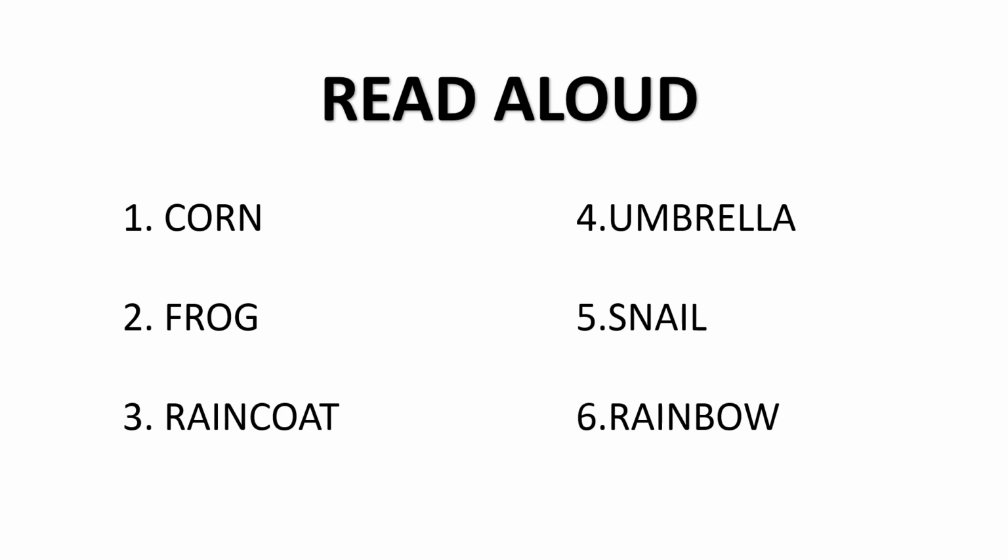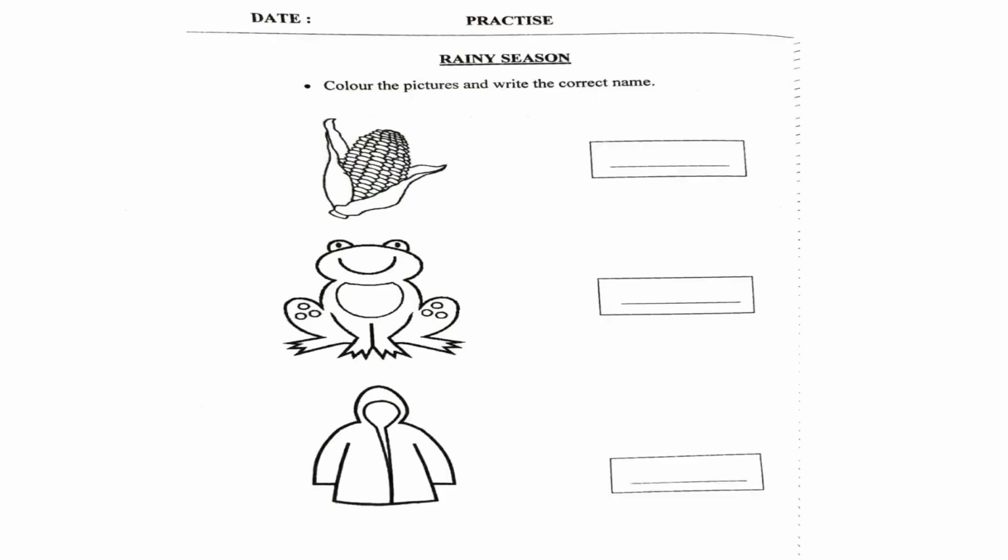U-M-B-R-E-L-L-A, umbrella. Next one is snail. S-N-A-I-L, snail. And the last one, rainbow. R-A-I-N-B-O-W, rainbow. So children, now take your practice page. Yes, and write today's date.